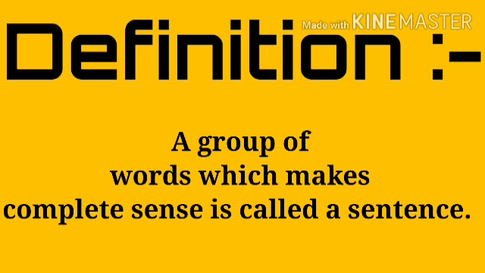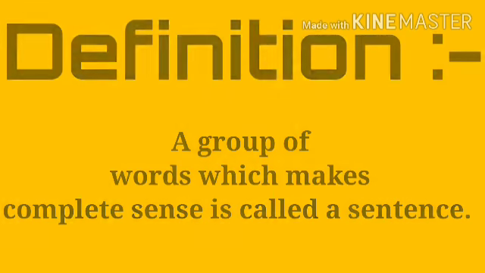That means what? In the above example, what we have seen, children, is that all the words are arranged separately. It is not arranged together. So, a group of words which will be arranged together and which will create a sense, that group of words is called a sentence.